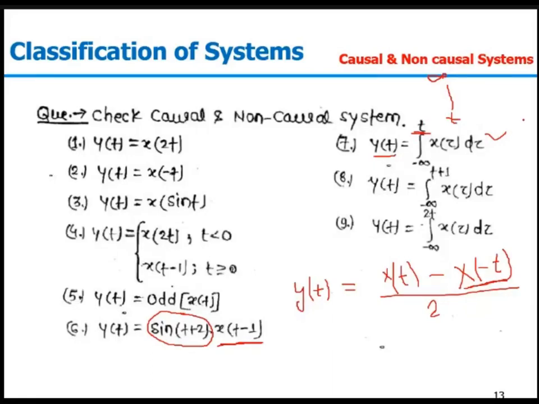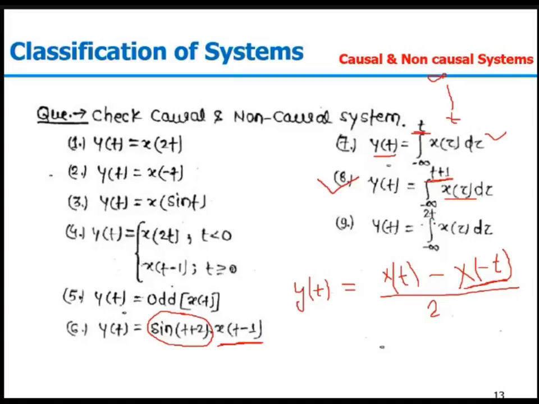So the seventh question is also my causal system. Question 8. Same question, but the limit is from minus infinity to t+1. It means for y(0), t equal to 0, it is depending on x(1) because the upper limit is t+1. So it is going for the future value of x(t). It means the eighth one is my non-causal.